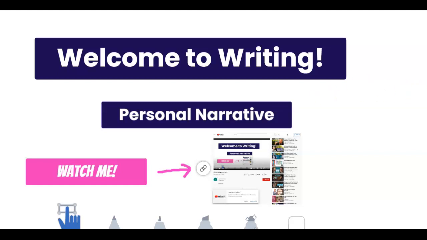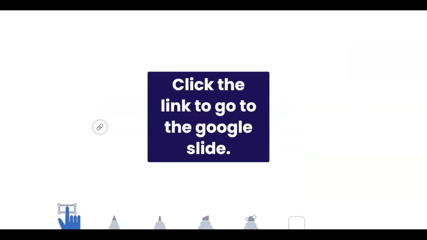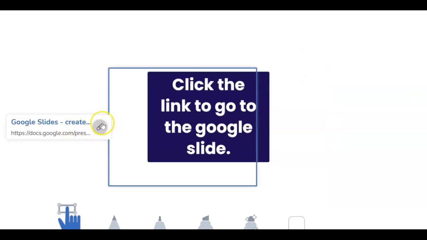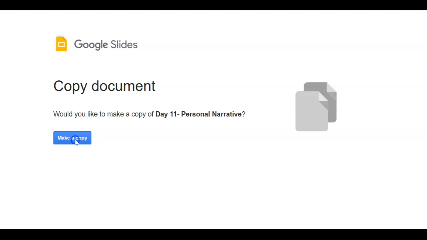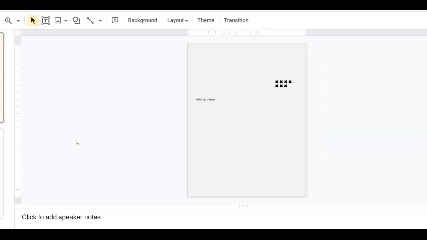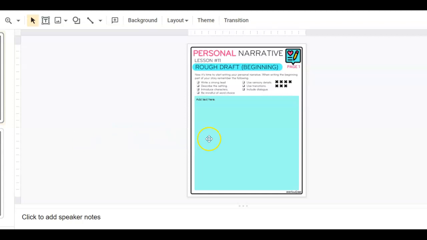So let's take a look. Click here, you'll go to the link. This is what it'll look like. So let's open it up. It's thinking. Here we go. All right.